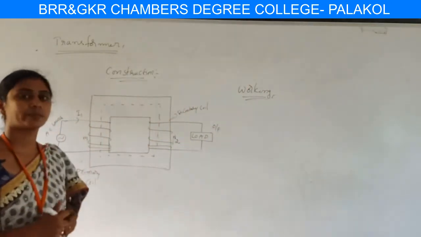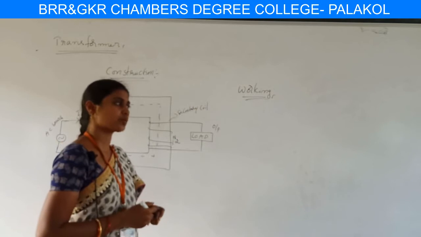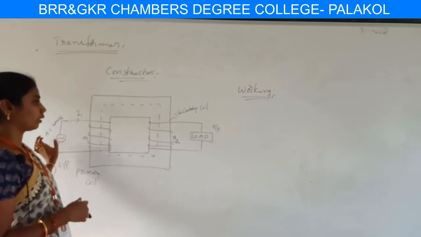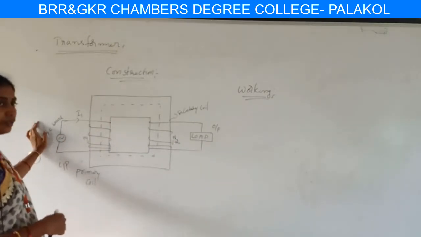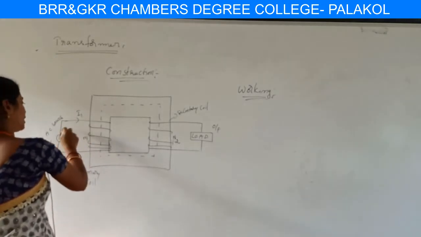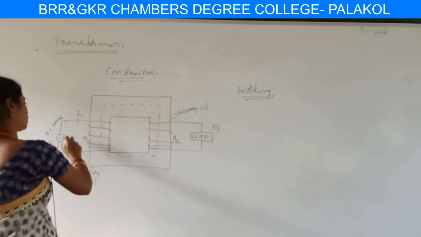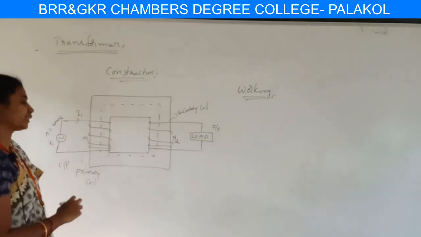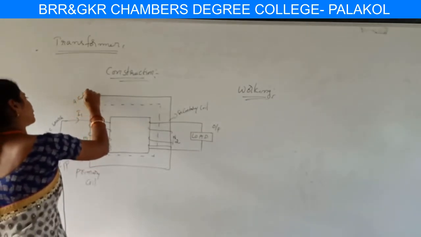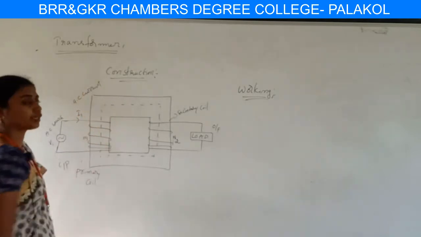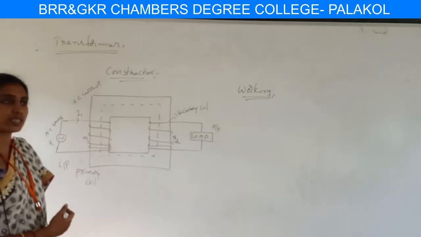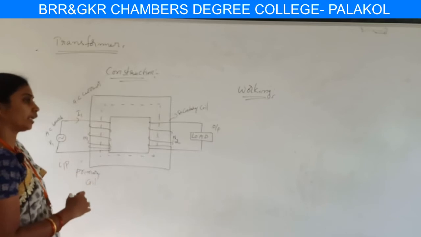This is based on the principle of mutual induction. We know the principle of mutual induction, so by this principle the transformer works. Here we are applying the AC source, nothing but AC voltage, through the primary coil. So voltage is applied from the primary coil, and due to this the current flowing in the circuit is AC current, nothing but alternating current. Then whenever current flows in a circuit, it induces first flux and then EMF.